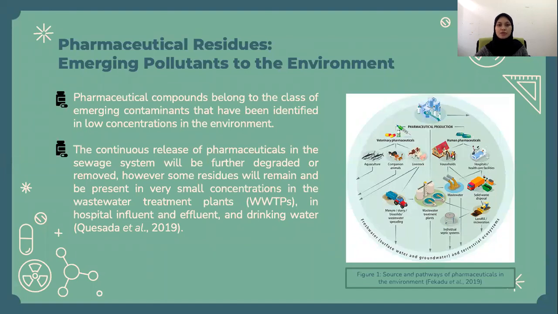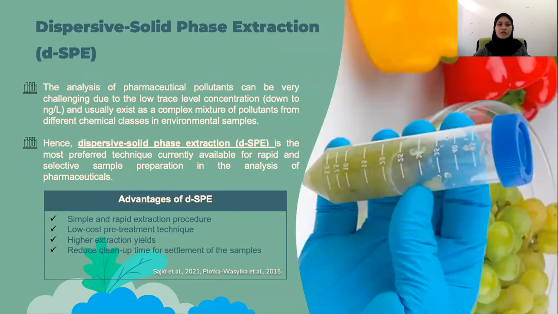Pharmaceutical compounds belong to the class of emerging contaminants that have been identified in low concentration in the environment. Some residues will remain and be present in very small concentration in wastewater treatment plants after the continuous release of pharmaceuticals in the sewage system. The analysis of pharmaceutical pollutants can be very challenging due to the low trace level concentration and their existence in a complex mixture of pollutants from different chemical classes.